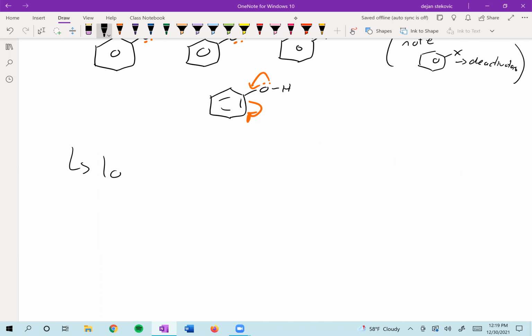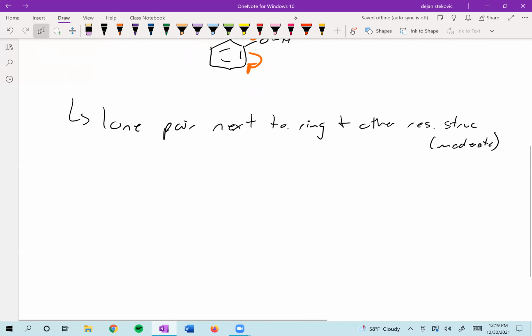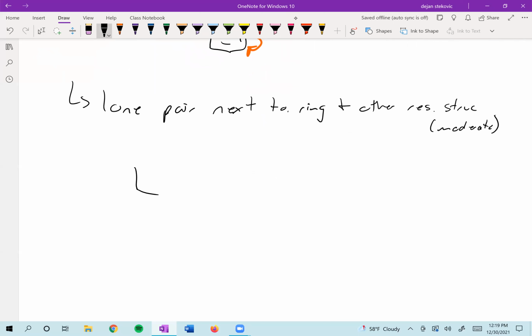So in this case, we have a lone pair next to the ring, but it's already resonating with other stuff. So we'll call that our moderate. So an example of this would be something like an amide. Right, this nitrogen can indeed donate into the ring, and it does definitely to some extent.